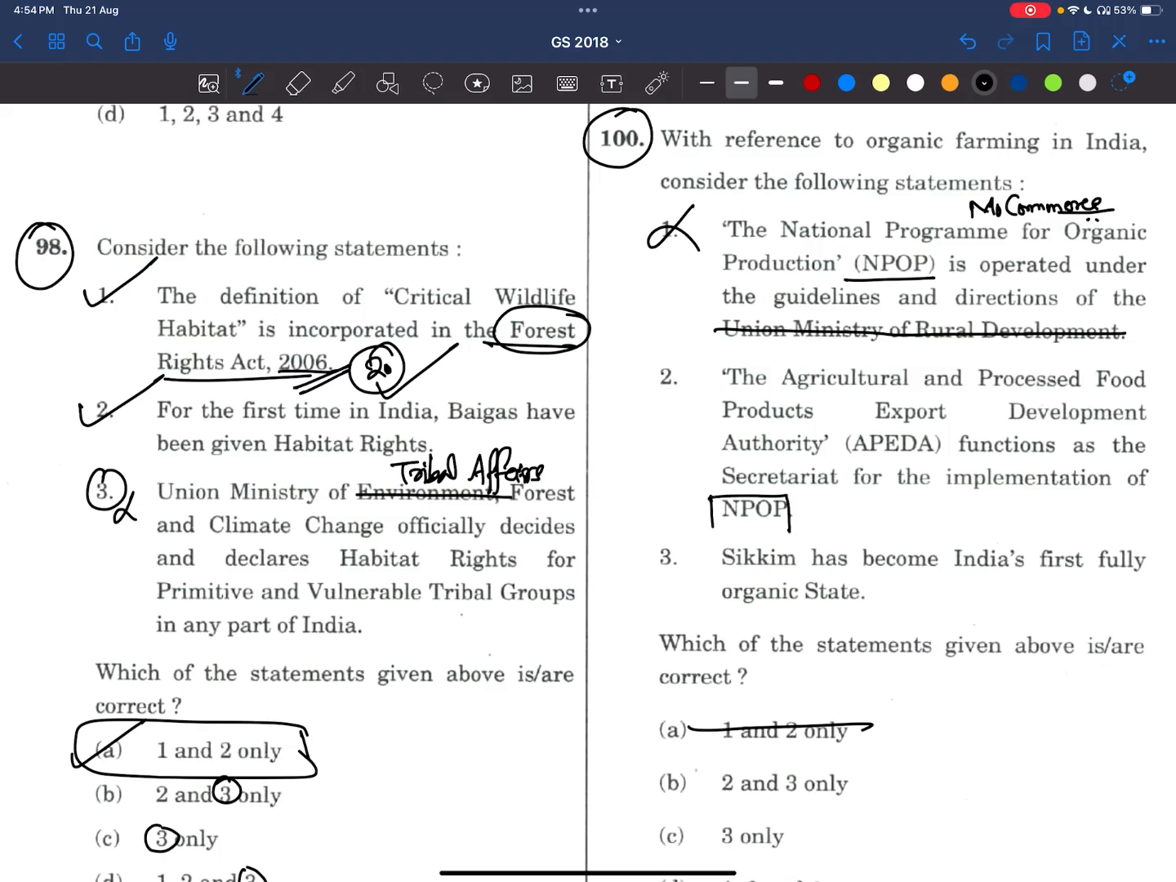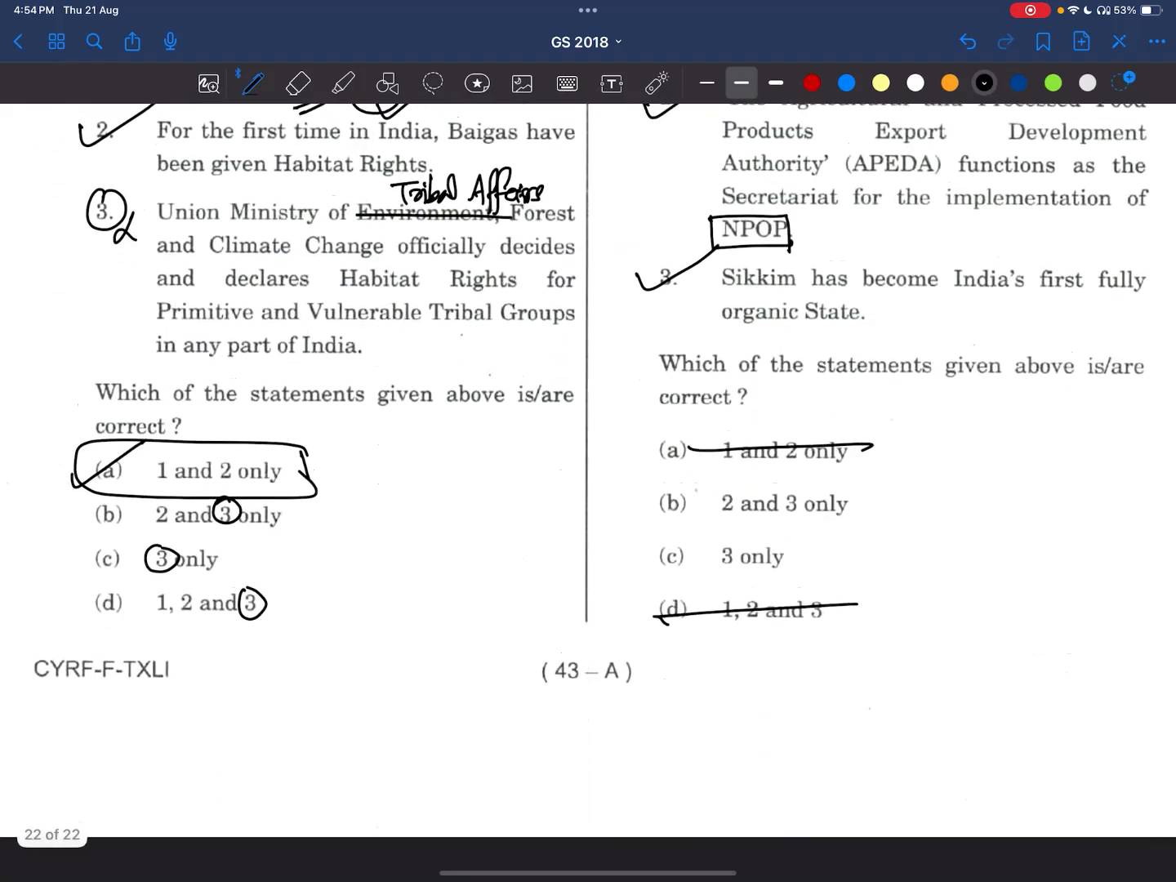So this is a true statement, friends. These are factual things, nothing much to explain. Now, Sikkim has become India's first fully organic state. Yes, we know this. Answer is 2 and 3.